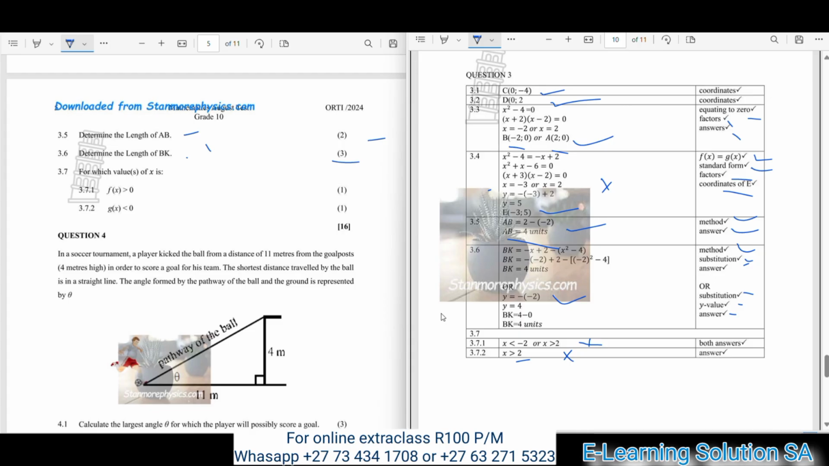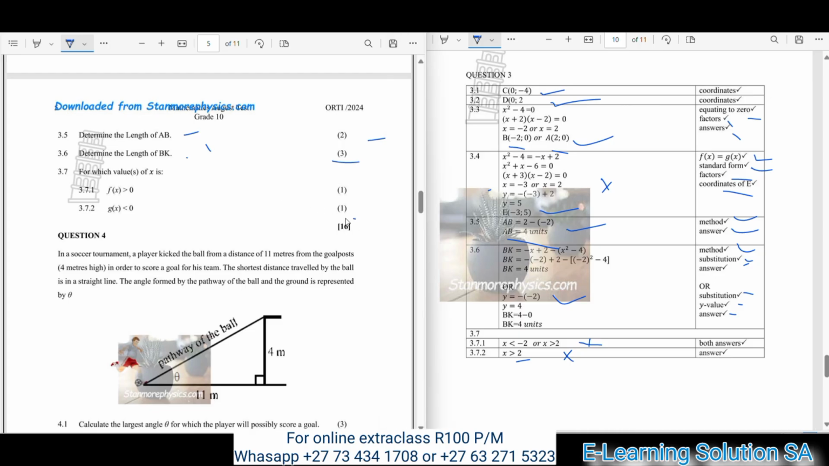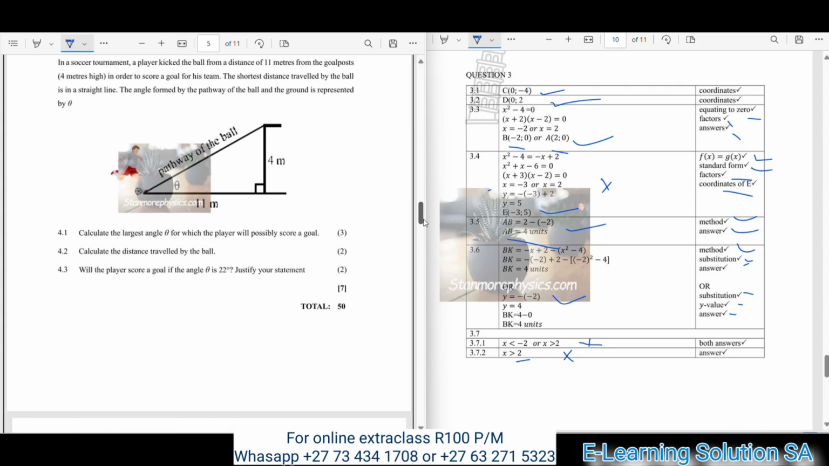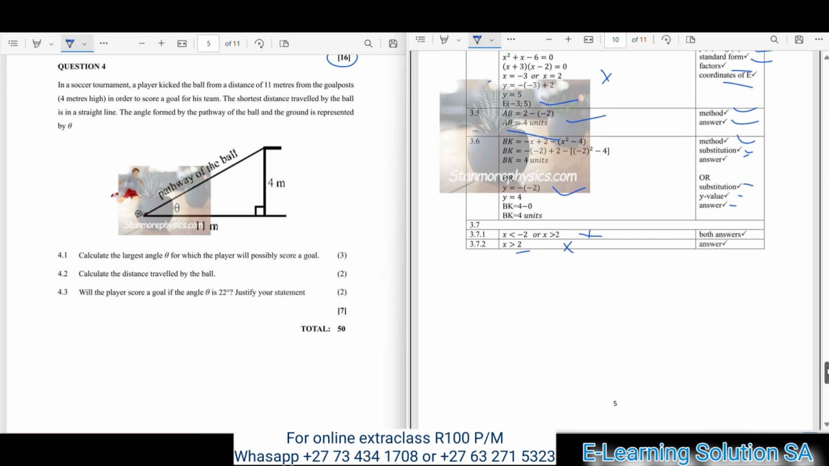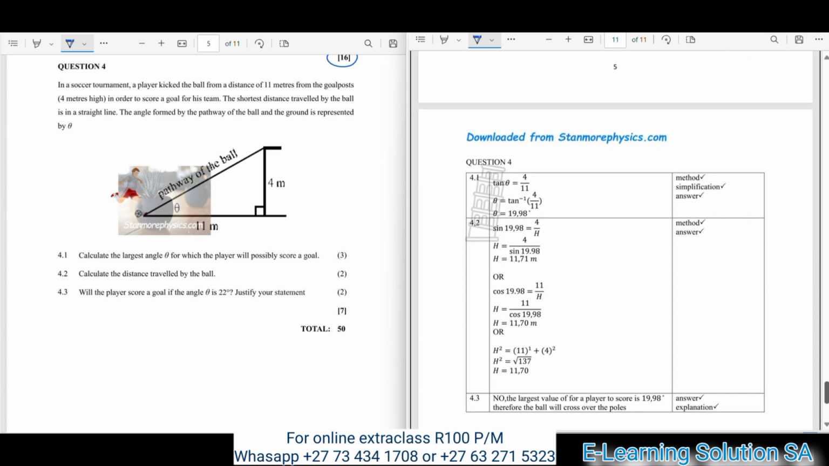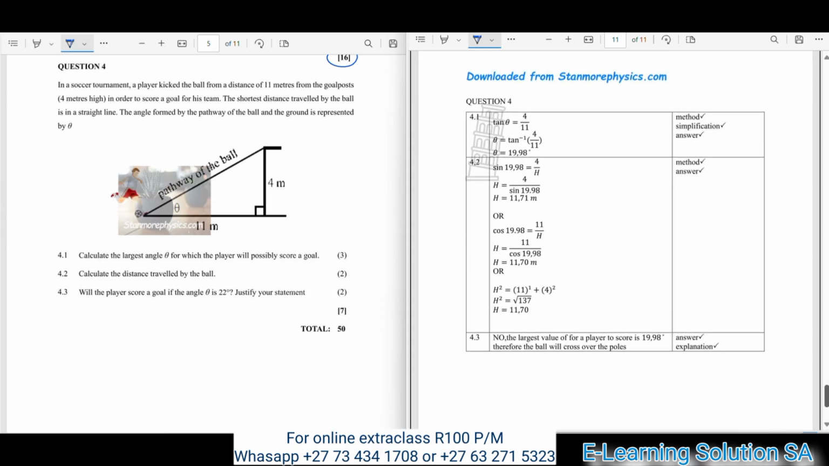Okay, now question 3 contains 16 marks, so you must make sure that you perform well and get all these 16 marks for this question. Now let's move over to question 4, our last question. Let me adjust the memo as well so that you can have a clear view.